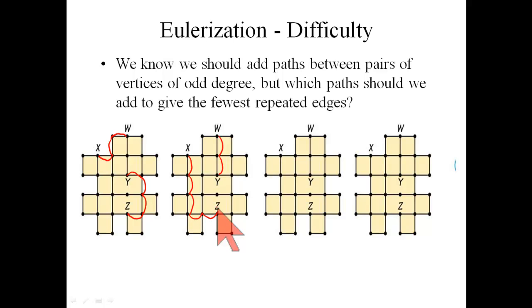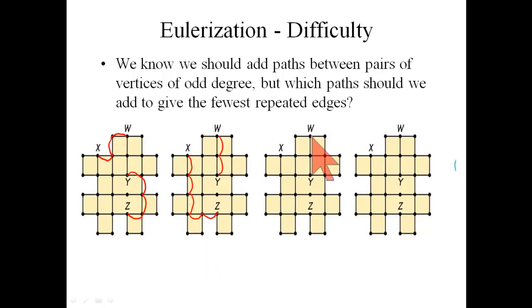Is one of these better than the other? Well, remember we wanted to duplicate the minimum number of edges so that we had as little backtracking as possible. So in the first scenario, I duplicated 1, 2, 3, 4, 5, 6, 7 edges. In the second scenario, I duplicated 1, 2, 3, 4, 5, 6, also 7 edges. So it looks like these two are equally good.